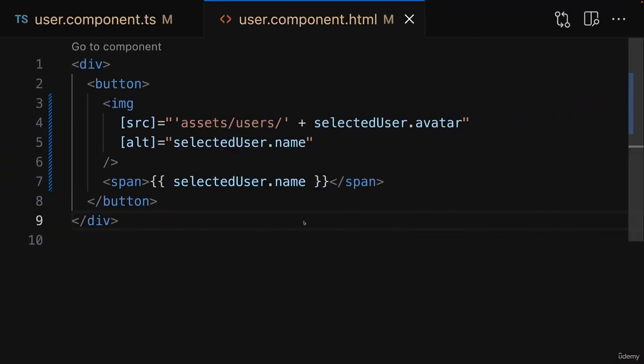And that is how you can output dynamic data in your Angular apps. And string interpolation and property binding are two of the most important features you have to know when working with Angular, because in the end, Angular is all about building dynamic, interactive web applications, and that of course implies that you must be able to output dynamic data.